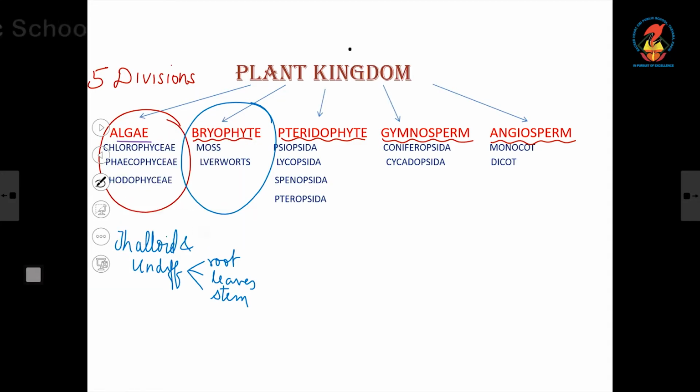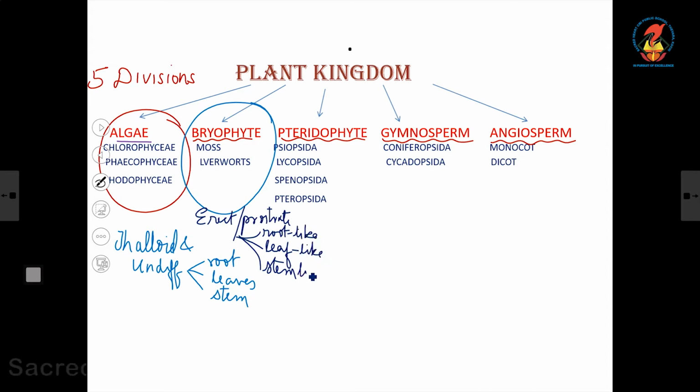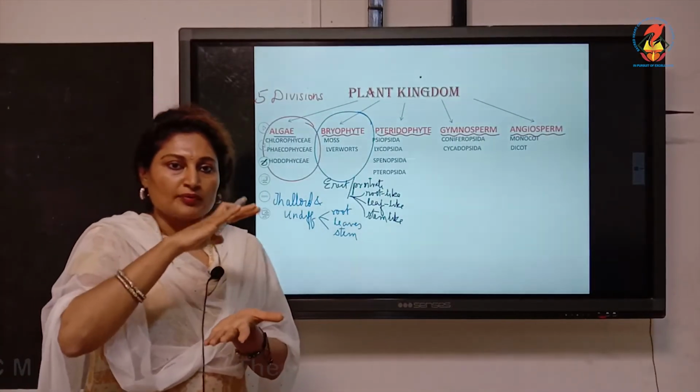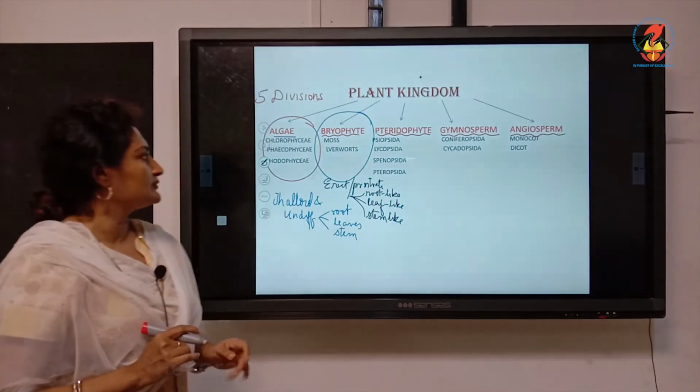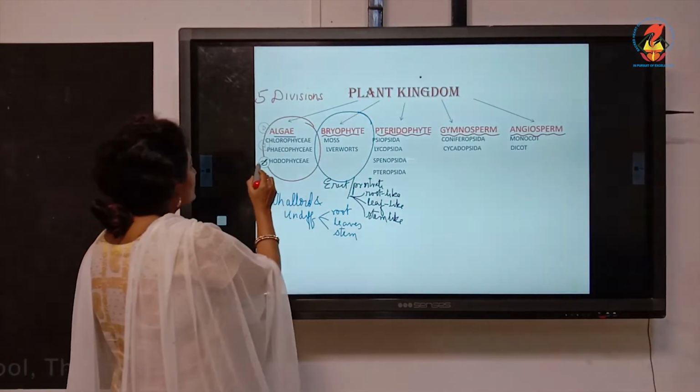Now bryophytes. Here they have an erect or prostrate body which is divided into root-like structure, leaf-like structure and stem-like structure. So it's not true root or true leaves and true stem. It is root-like. Very clearly you have to emphasize root-like, leaf-like and stem-like structures. They are either erect or prostrate. Prostrate means like a thalloid body. Clear? That is bryophytes.